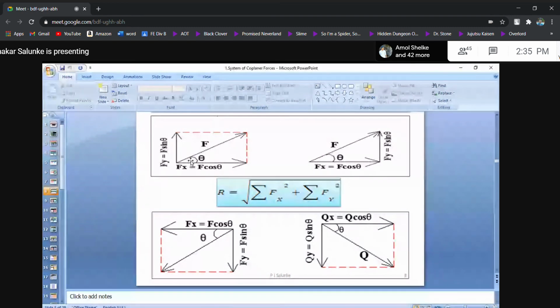Sin theta equals Fy divided by F. So what will Fy be?